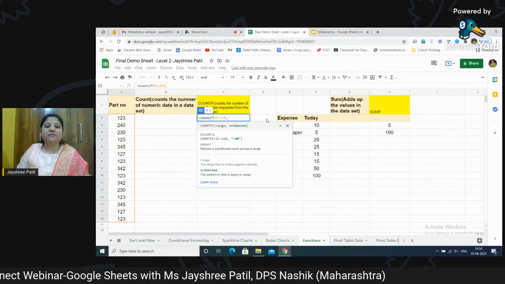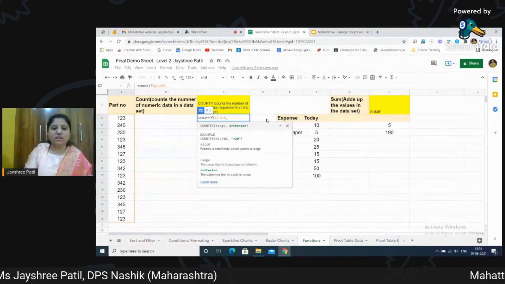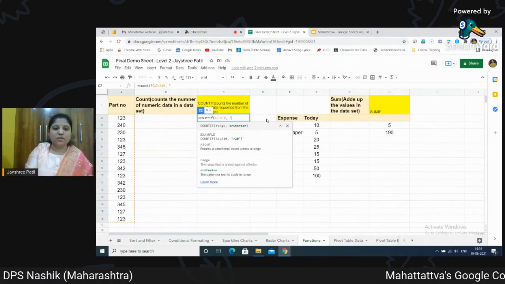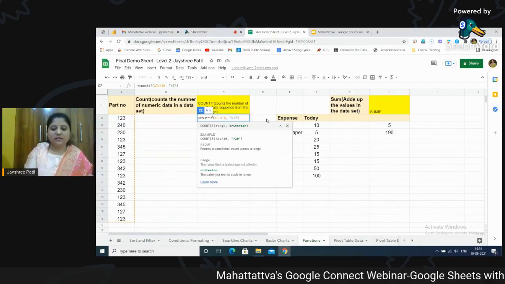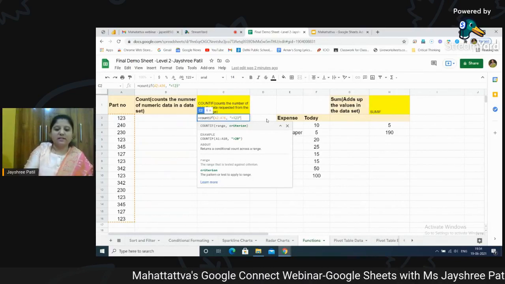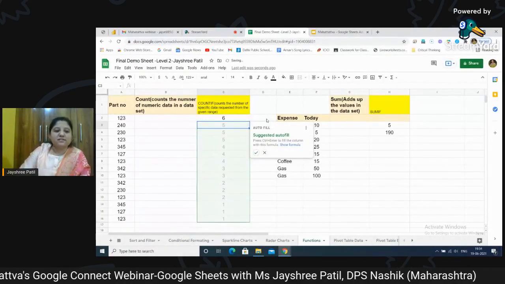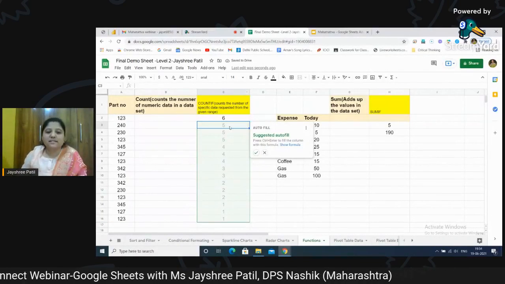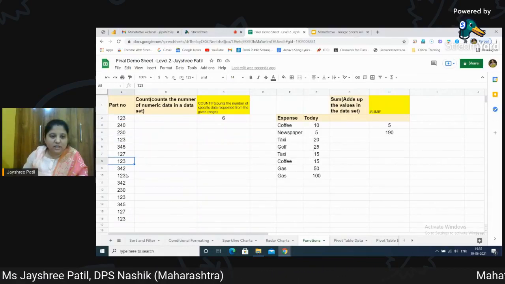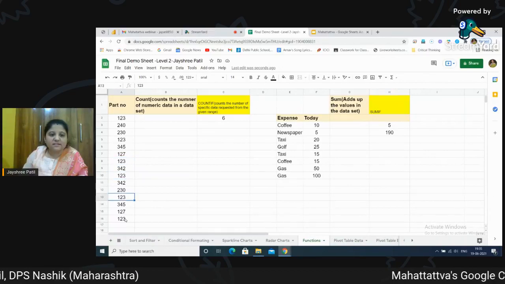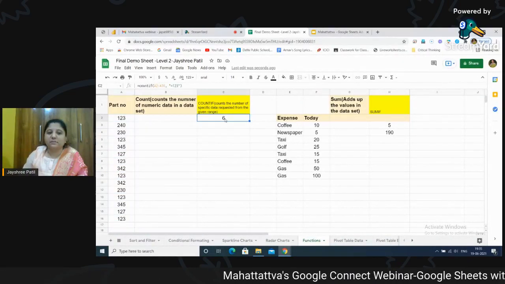Now I want to locate something which is part number 123. So I'll just give double quote, write equal to 123, close it, and close the bracket one last time and press enter. As you can see, it gives me the number 6, and if you check 1, 2, 3, 4, 5 and 6, I have 6 parts with number 123 available in my store.